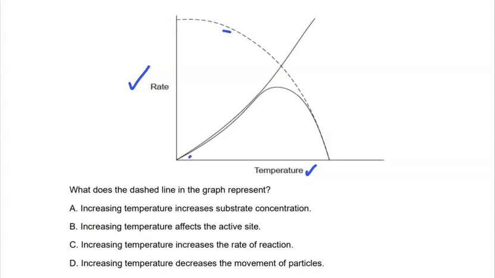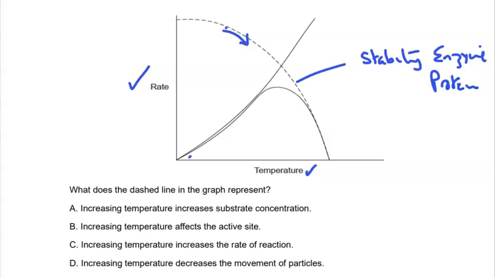Of course, the dashed line here, what we're seeing is a decrease in the rate as the temperature increases, and this relates to the stability of the enzyme, which relates to the stability of protein, which relates to the stability and shape of the active site, and so there's a loss of the shape of the active site due to destabilization.